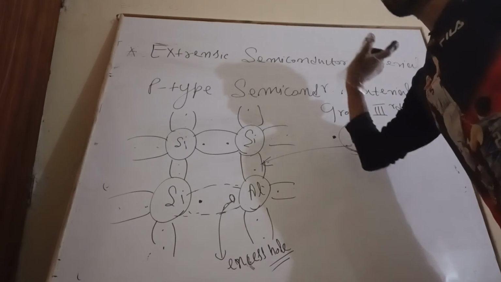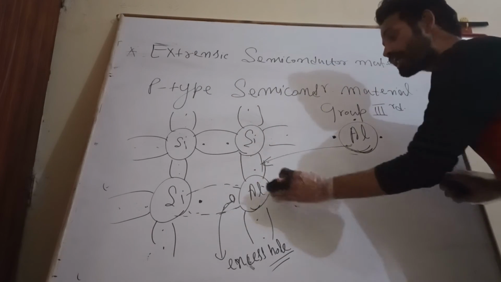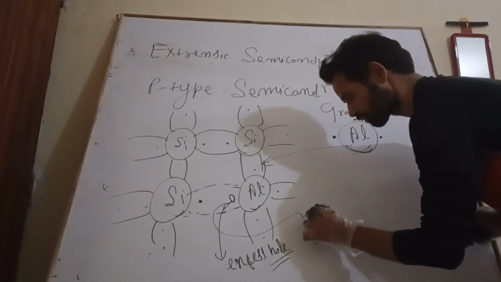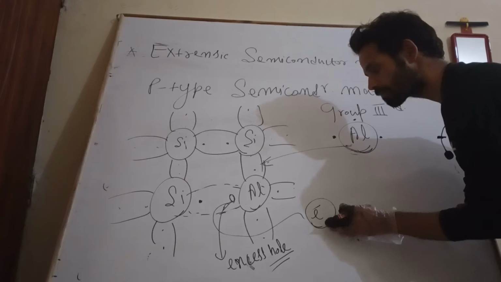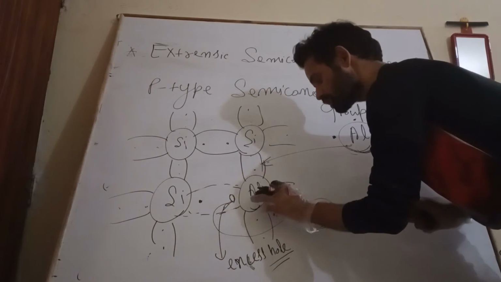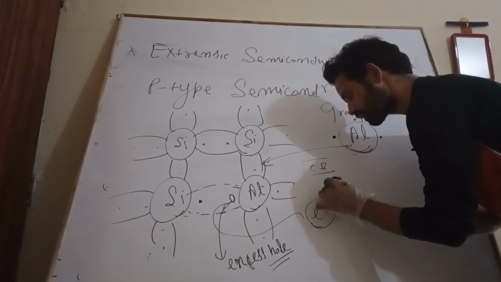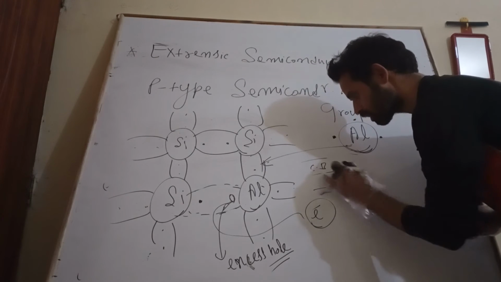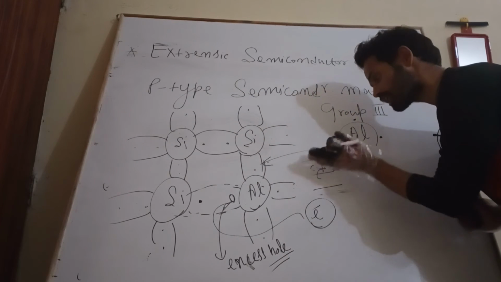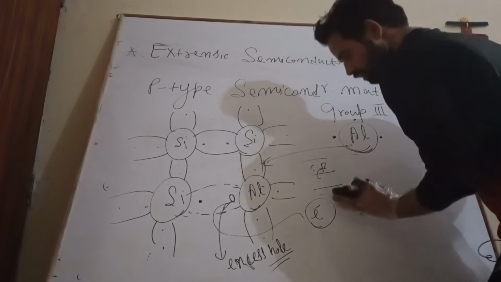To jump into the conduction band, it does not have that much energy. So its energy is far less than the conduction band energy.